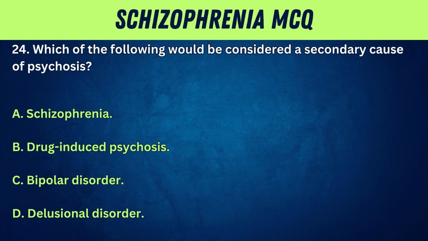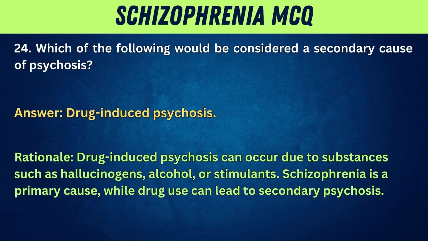24. Which of the following would be considered a secondary cause of psychosis? A. Schizophrenia. B. Drug-induced psychosis. C. Bipolar disorder. D. Delusional disorder. Answer: drug-induced psychosis. Rationale: drug-induced psychosis can occur due to substances such as hallucinogens, alcohol, or stimulants. Schizophrenia is a primary cause, while drug use can lead to secondary psychosis.